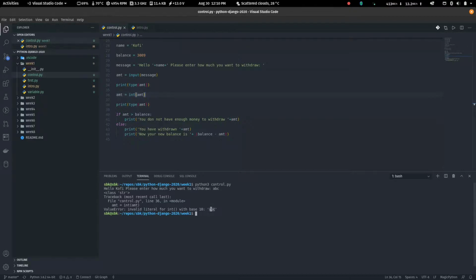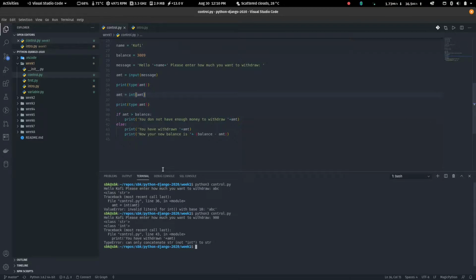There's no way you can convert something like ABC into an integer because it doesn't make sense, right? So if you are trying to convert something into an integer, then you are assuming the user will enter only numbers. Otherwise it will get an error, right?